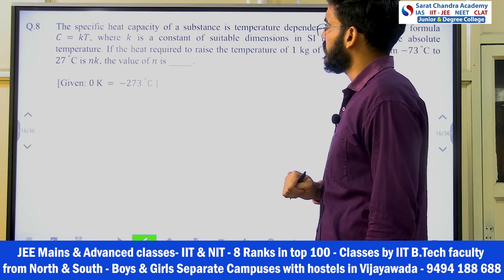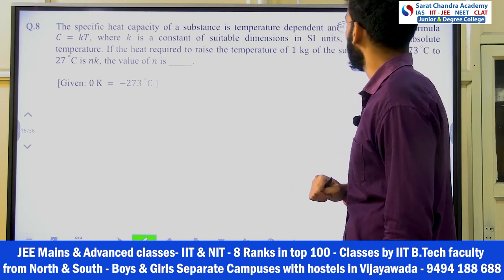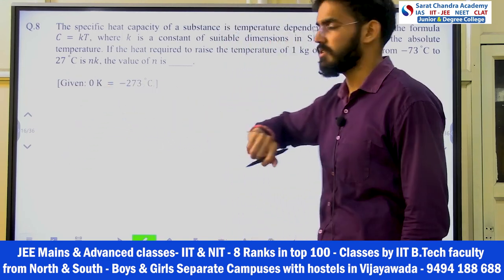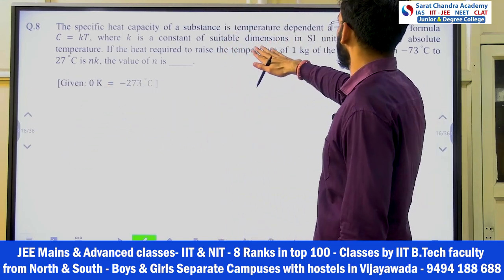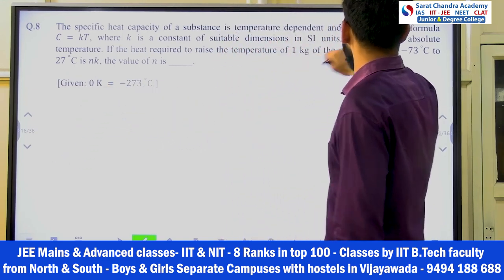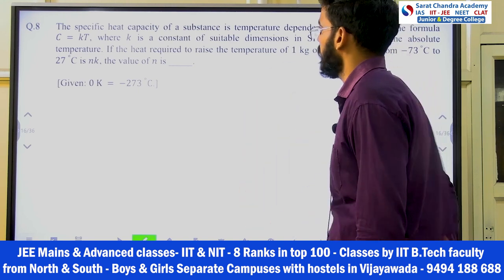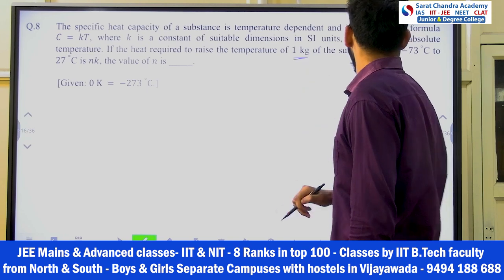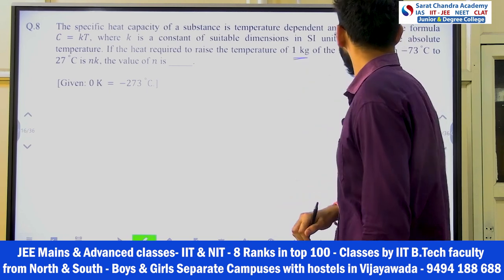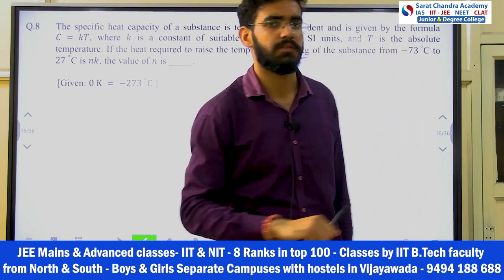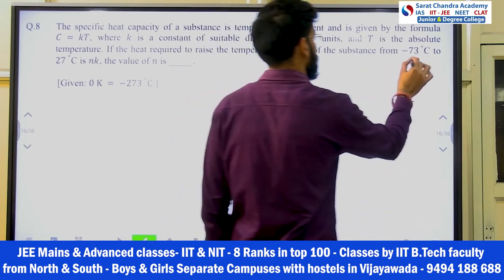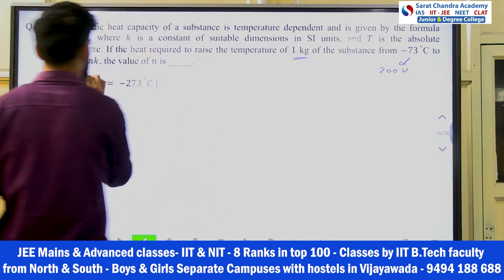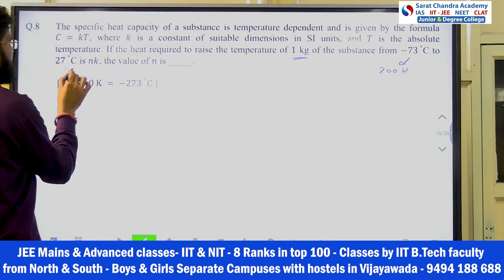Okay. What is it saying? The specific heat capacity of a substance is temperature dependent, given by the formula C equals KT. Okay, specific heat is dependent, where K is a constant of suitable dimension in SI units and T is the absolute temperature. If the heat required to raise the temperature of 1 kg mass of a substance from minus 73 degrees centigrade, so minus 73 degrees means how much? I can say 200 Kelvin, right? Till where? 27, right? So 27 means how much? 300 Kelvin.